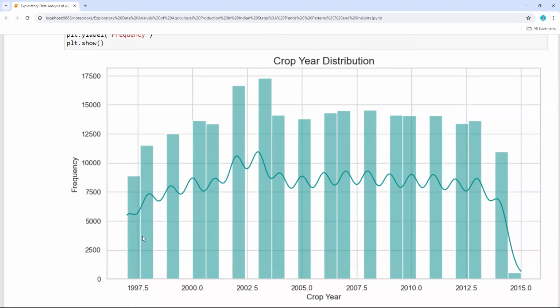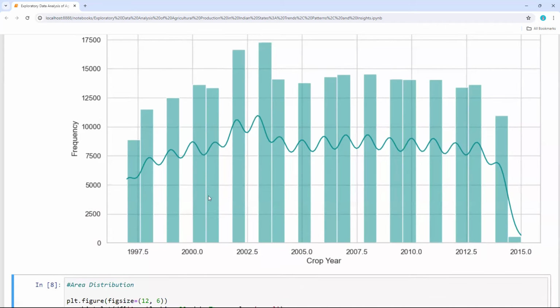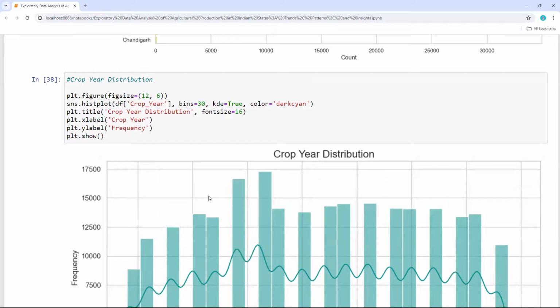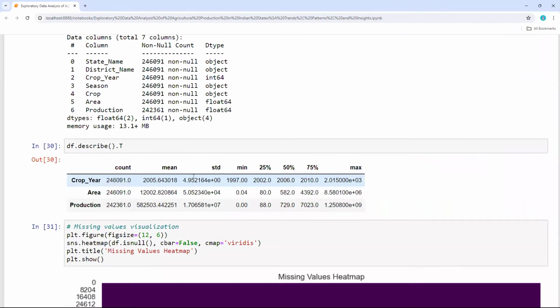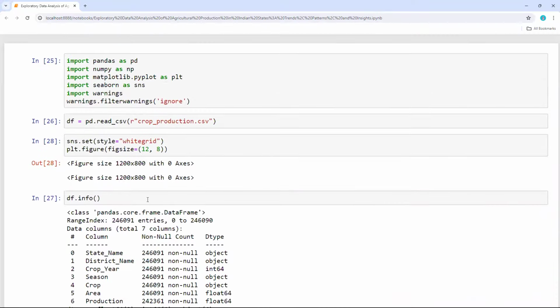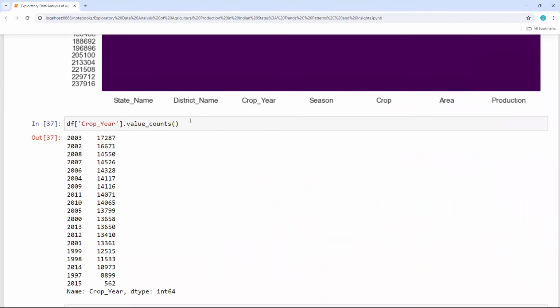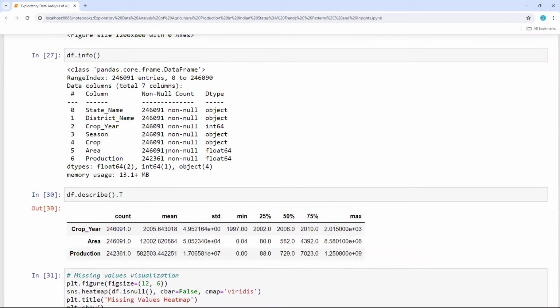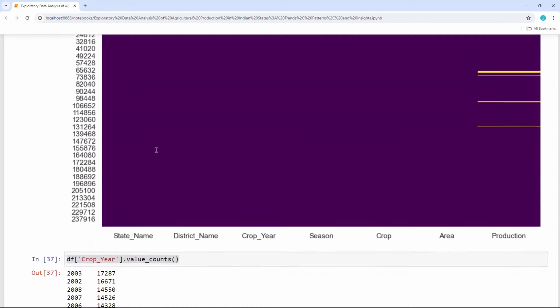So for 1997, this is then the 2000, 2002, 2005, 2007, 2010. So the frequency, you can see the frequency and also the distribution. So year on year crop production is like this. And also if I wanted to look at area wise data, here we have a column for area also. Okay, so I just wanted to see the area wise details.